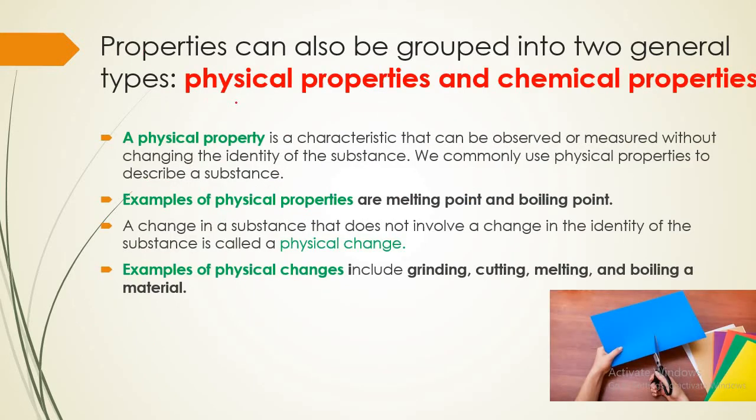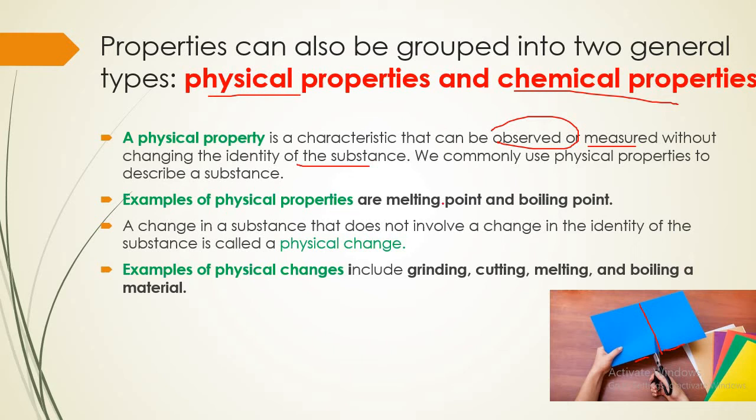Other properties are physical properties and chemical properties. What is the difference between physical and chemical properties? A physical property is a characteristic that you can observe or measure without changing the identity of the substance. For example, when you take a paper and cut it into 2 pieces, the size of the paper changes, but the substance that makes up the paper is still the same. So this is called a physical property.